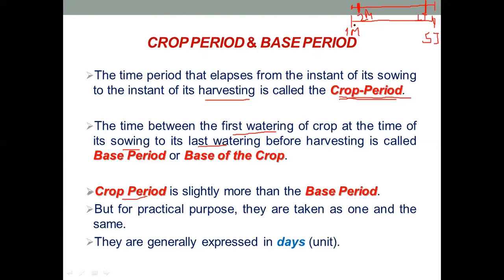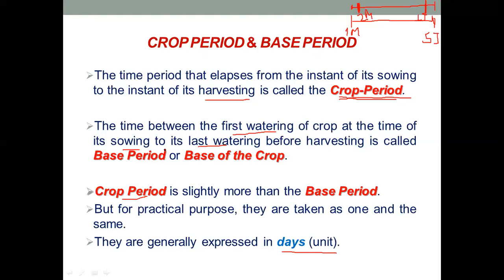The crop period and base period are generally expressed in days. The unit of crop period and base period is days. For example, 120 days, 100 days, 90 days.